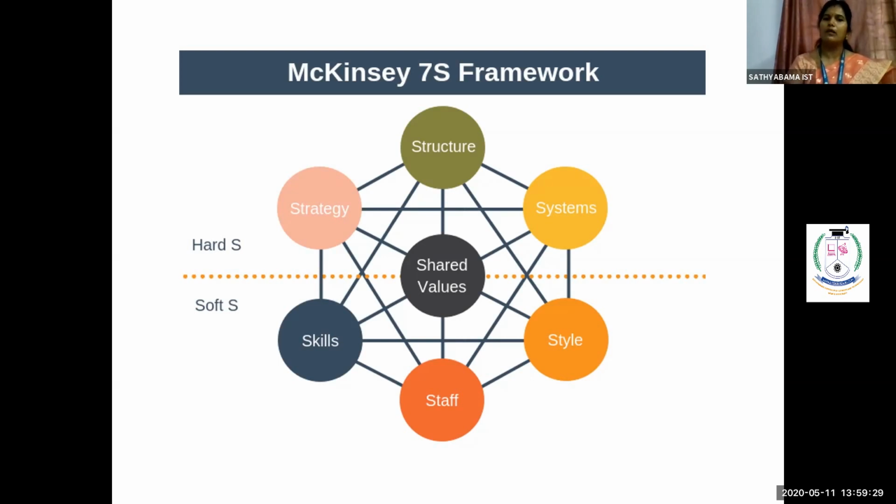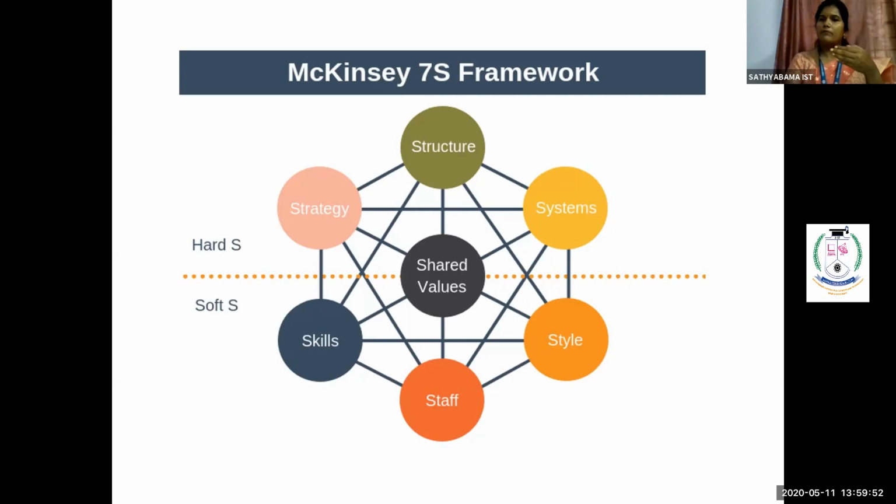Now what happens? Your last S runs behind all the S's. All the six S's are on the outer part, and inside you can see only one S called shared values. Shared values represent a moderator between the hard S's and the soft S's. What is the meaning of it? Shared values means you need to share.